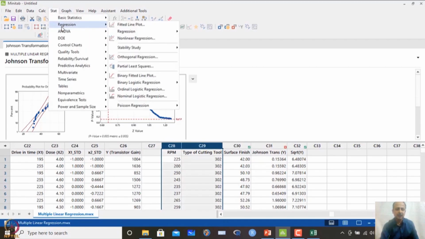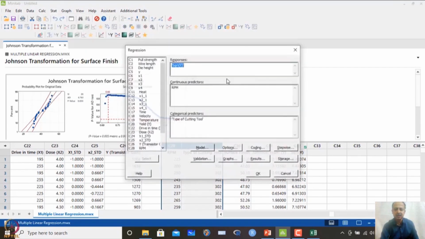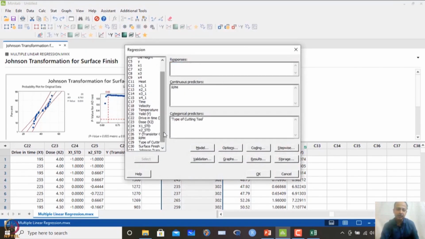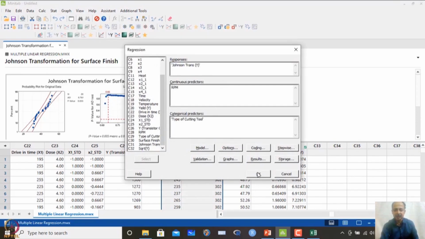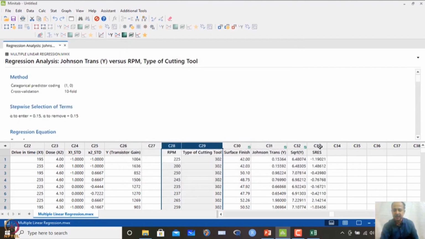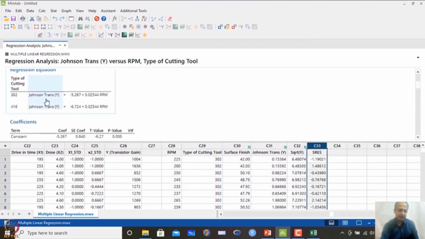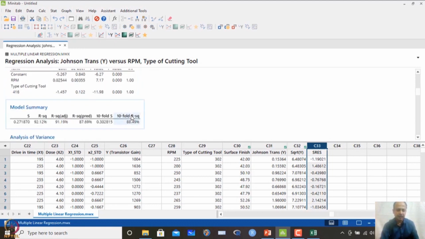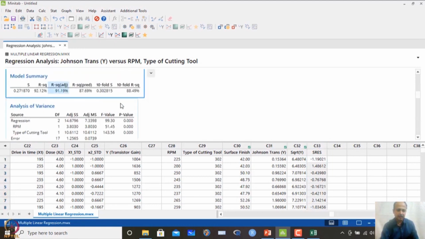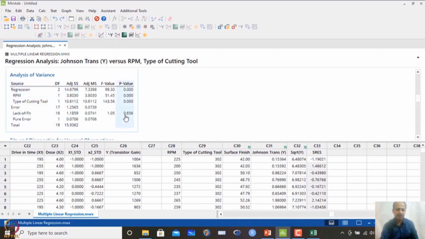So we will go to regression analysis, fit regression. Instead of the square root, we will use Johnson's transformed variable, and other things remain the same. I click OK, and we get the residual and the equation. After Johnson's transformed variable with the RPM, this is given for 302 and 416 types of tools. What we observe is 91% R square, adjusted 88. So very close, quite acceptable, and there is no lack of fit, and both the variables are significant, categorical as well as RPM.